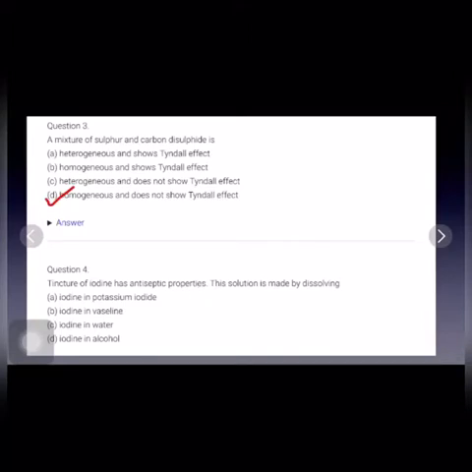Now question number 4. Tincture of iodine has antiseptic properties. This solution is made by dissolving iodine in alcohol. D is the correct answer. Tincture of iodine is basically the solution made by dissolving iodine in alcohol.